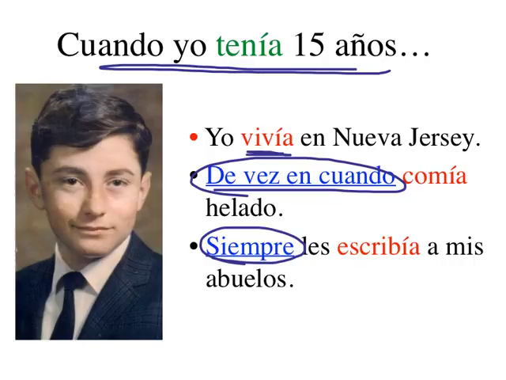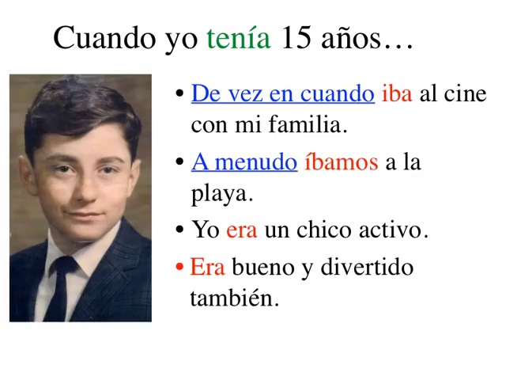No reference at all. These are actions that were done habitually. And then we have, cuando yo tenía 15 años, de vez en cuando iba al cine con mi familia. Can you guess what verb that comes from? Iba. A menudo íbamos a la playa. Can you guess what verb that comes from? These are actions that were done habitually.